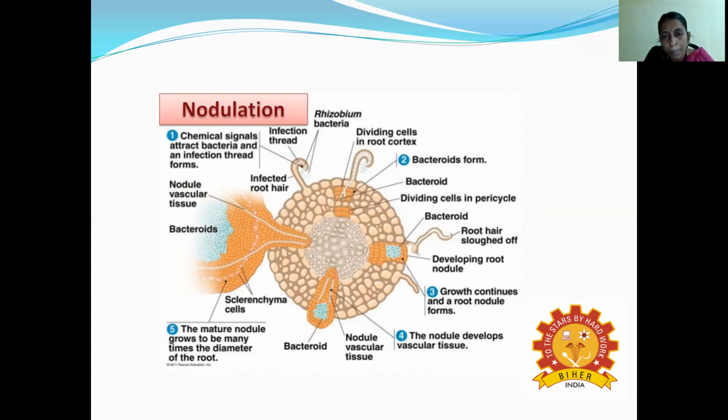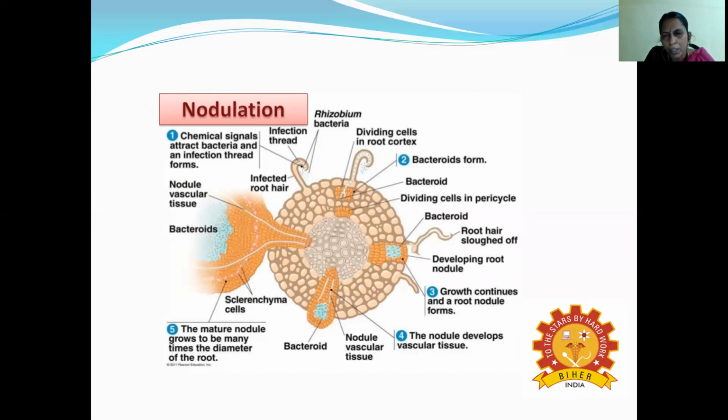So the chemical signals attract the bacteria and then form the infection thread. After the infection thread, the development of the bacteroid starts, and the bacteroid divides in the pericycle.